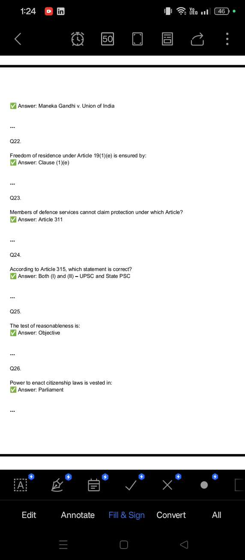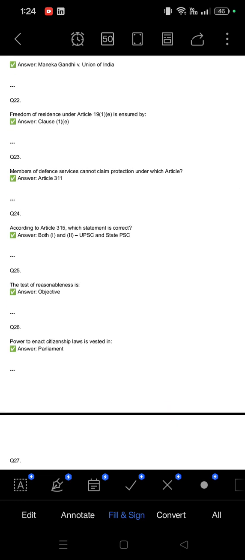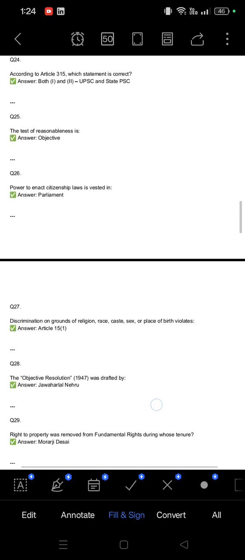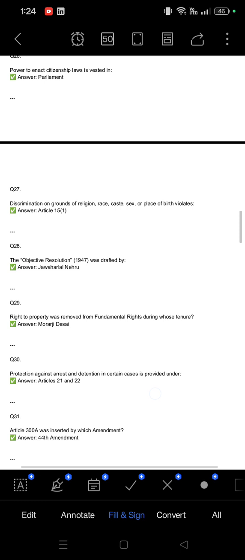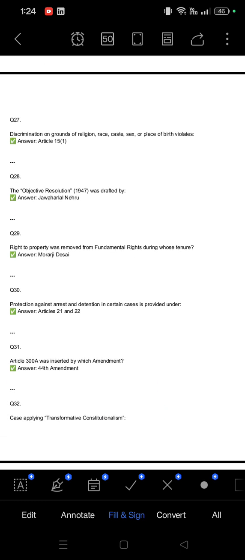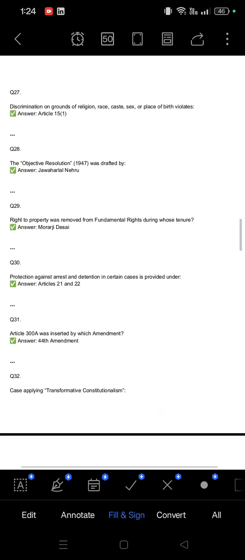Article 311. According to Article 315, which statement is correct? We cannot understand this question. The test of reasonableness is objective. Power to enact citizenship law is vested in Parliament. Discrimination on the ground of religion, race, caste, sex, or place of birth violates Article 15(1). The Objectives Resolution was drafted by Jawaharlal Nehru.